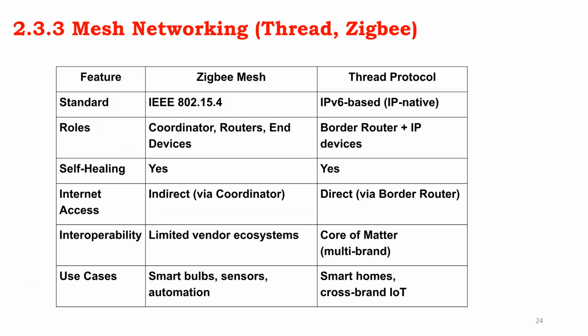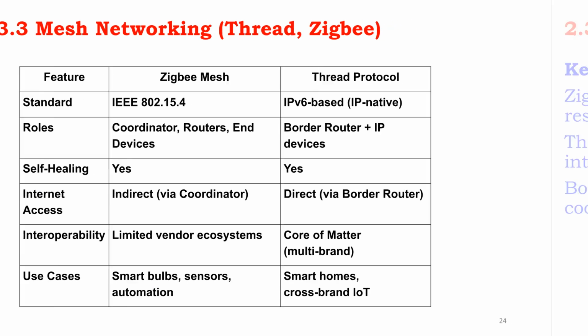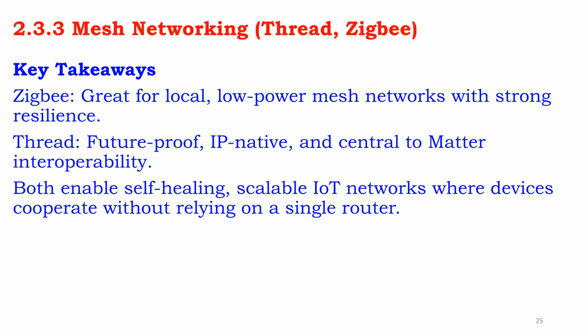This image illustrates the mesh networking topology, where multiple devices connect to each other, ensuring that if one path fails, data can be rerouted through another device. Key takeaways are that Zigbee is excellent for local, low-power networks, while Thread is future-proof, IP-native, and essential for cross-brand interoperability via Matter. Both enable scalable, self-healing IoT networks.